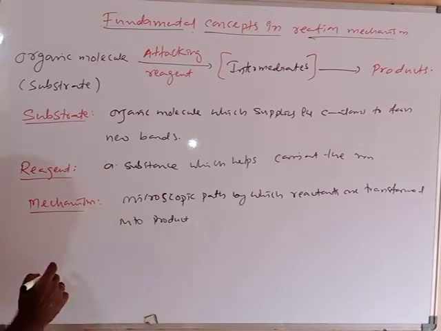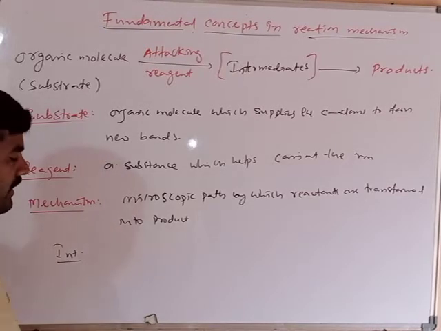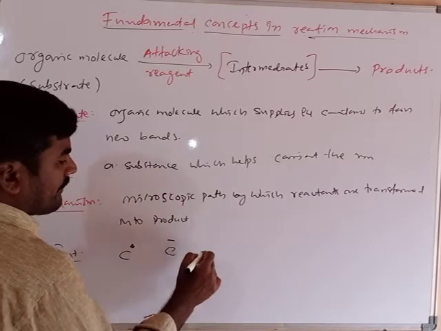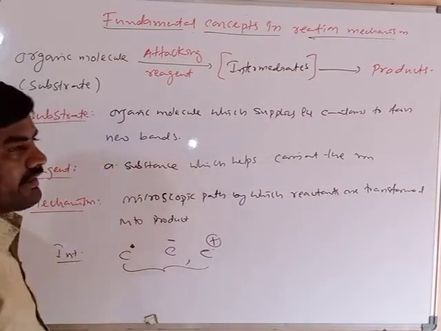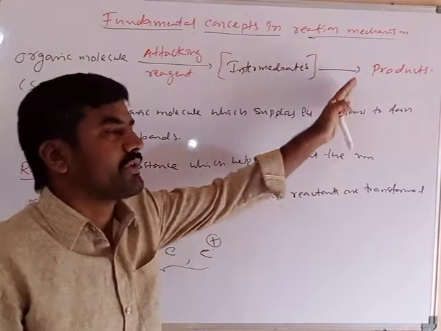And what are intermediates? Intermediates are highly unstable species. They are carbon free radicals, carbanions, and carbocations. These three types of intermediates will form in the reaction mechanism, and finally we will get the products.